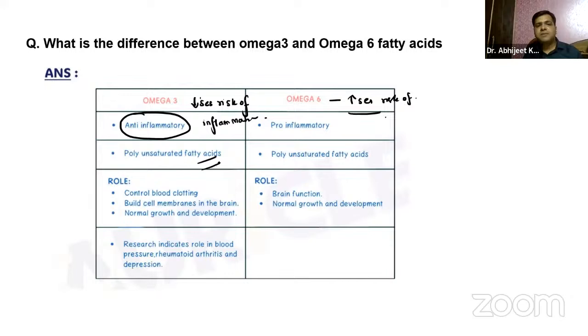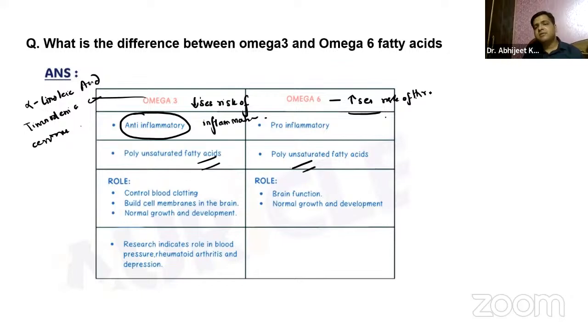Apart from that, omega-3 fatty acids are also polyunsaturated, right? We have already discussed the 3 important omega-3s, that is alpha linolenic acid, timnodonic acid, right? And cervonic acid.